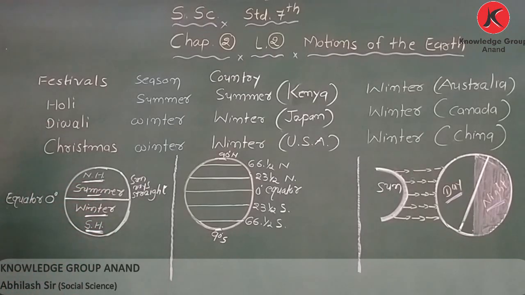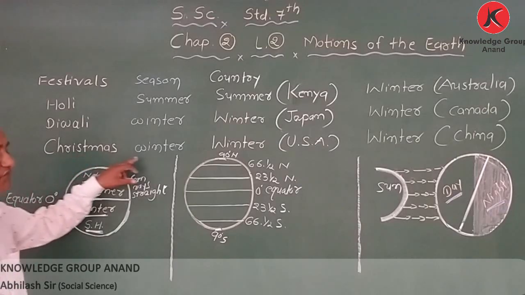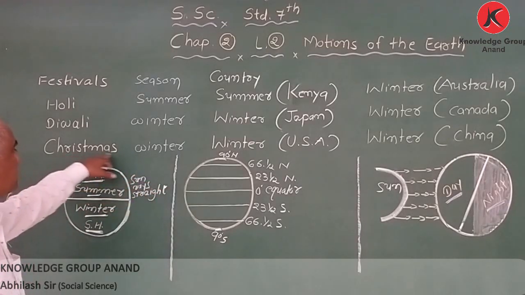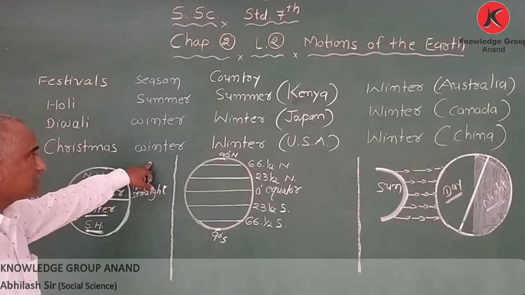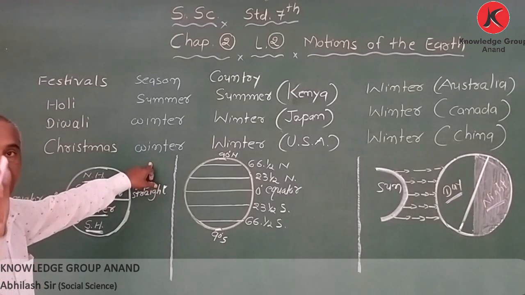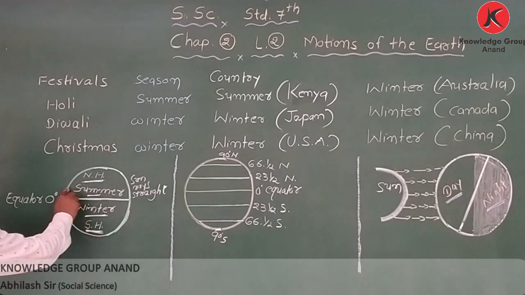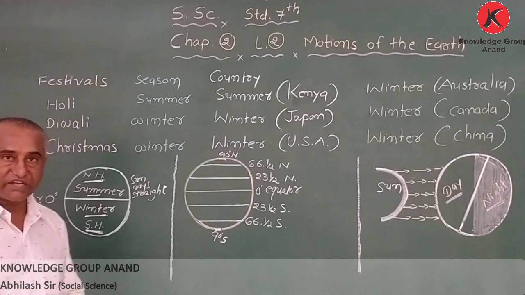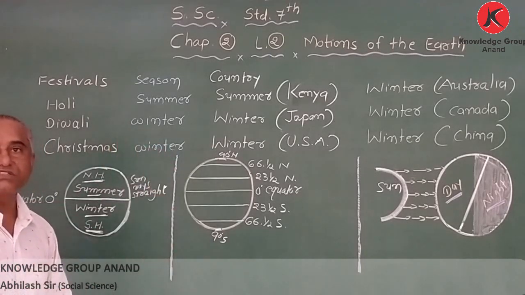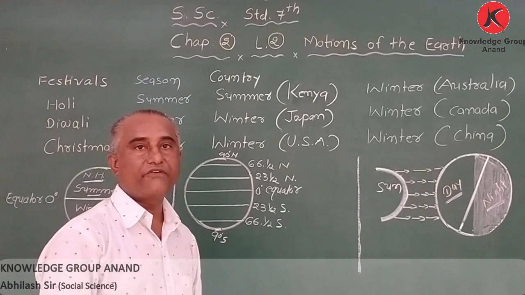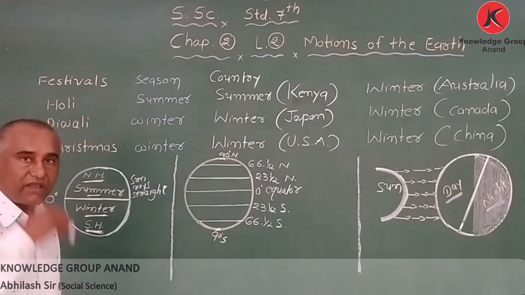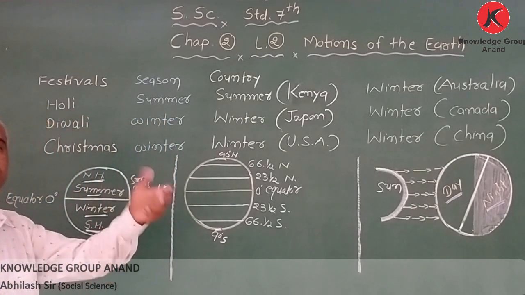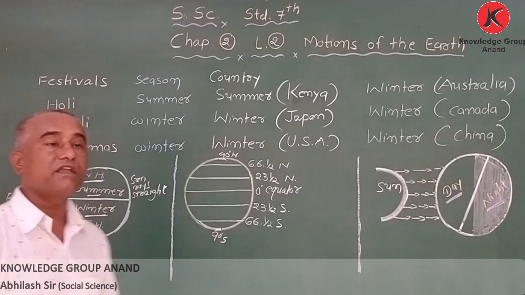Got it? So Christmas is in winter, and in India we celebrate Christmas in winter. My dear student, the countries which are in the northern hemisphere everywhere have winter, and the countries which are in the southern hemisphere have summer. Got it? Now here I have written some seasons. So when we have winter, which kind of seasons do other countries have?